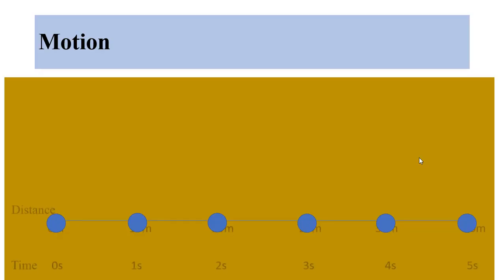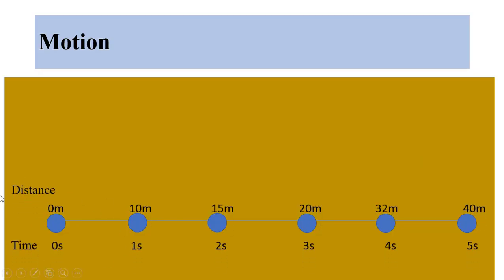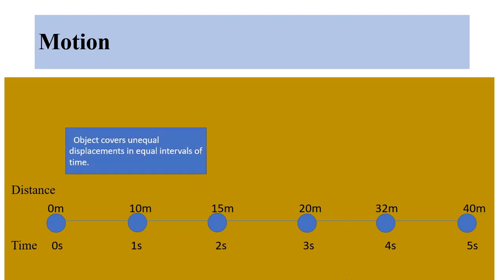Now if a particle is moving from one place to another and its distance is changing with respect to time, it covers in 1 second 10 meter, in 2 seconds it covers 15 meter, in 3 seconds it covers 20 meter, in 4 seconds it covers 32 meter, in 5 seconds it covers 40 meter. 0 to 1 distance covered is 10 meter, but in 1 to 2 it is 5 meter. So we can say that its distance is not constant with respect to time, and it is not covering equal distances or equal displacement in equal intervals of time. It is called non-uniform motion.